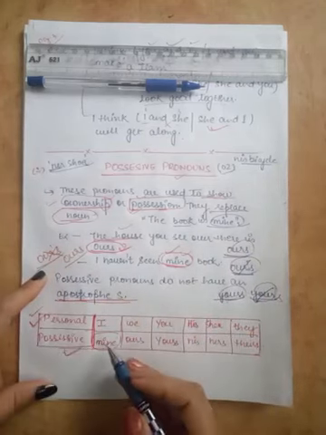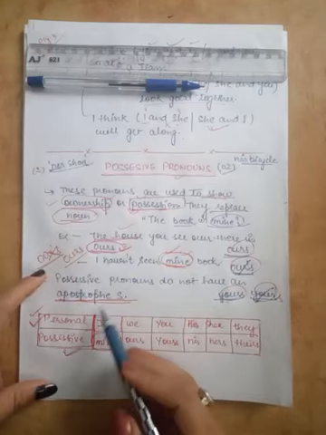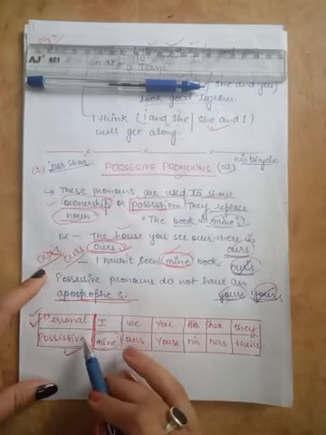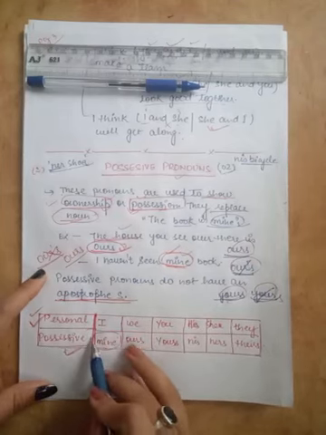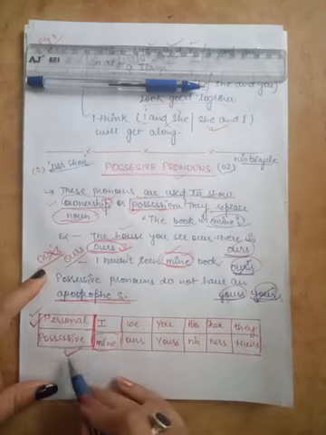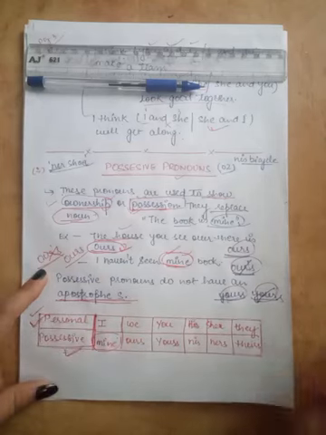In the previous video, we understood the two cases of personal pronouns: subjective case and objective case. Now in this category, possessive pronoun, we'll understand the possessive case of our personal pronouns.